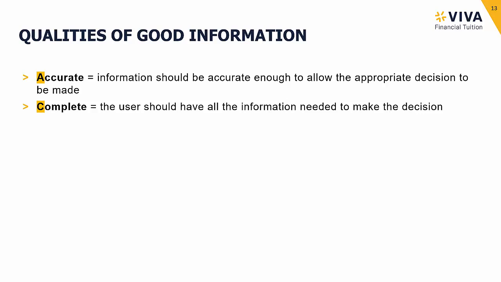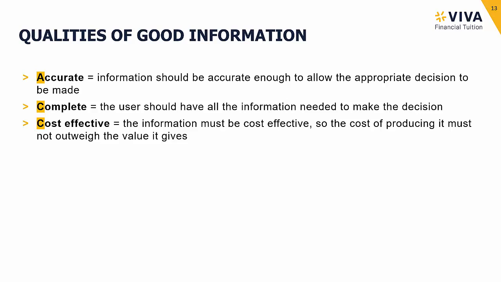Information needs to be complete, i.e. it needs to reflect all the things that the user needs to consider on which they are making their decisions. So go back to that previous example, that 10% increase in monthly sales. Actually that would be incomplete information because we also need to think about external information. What's the competition doing? What's the market doing? So we've got to make sure we have everything included which is going to help that user make the decision that they are looking to make.